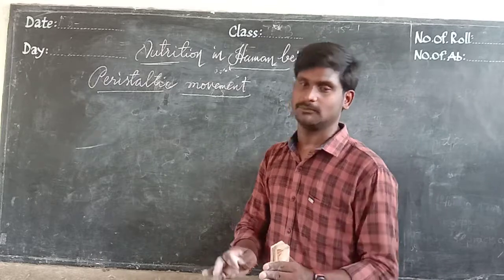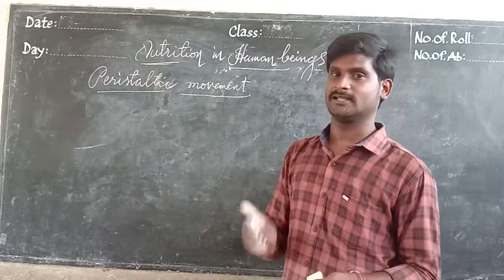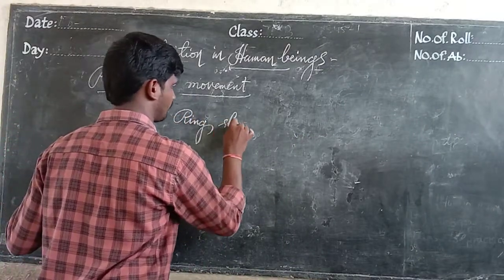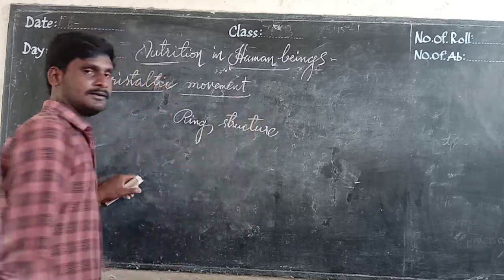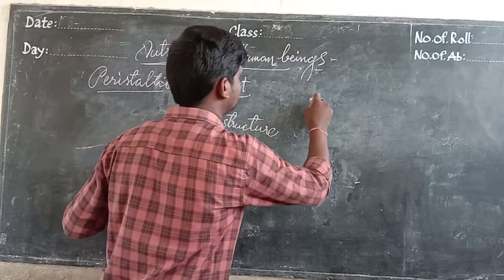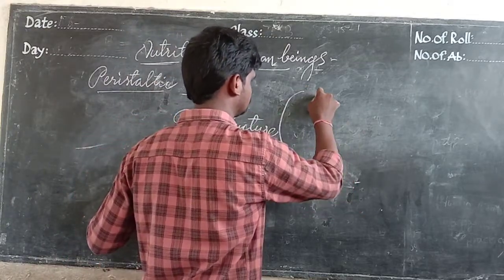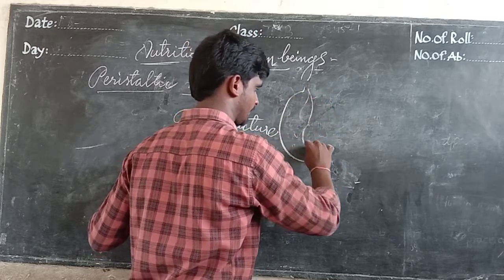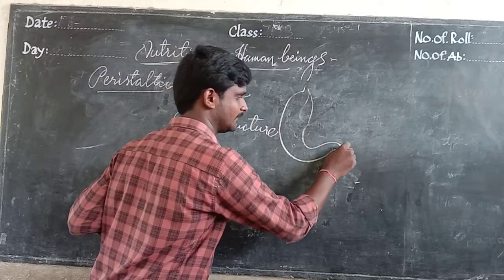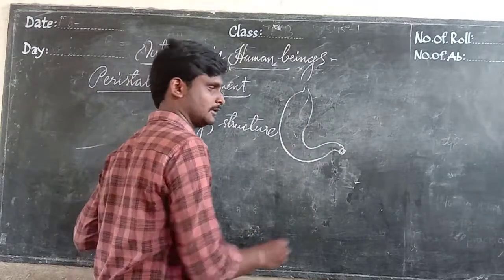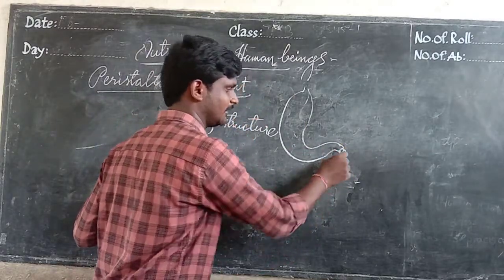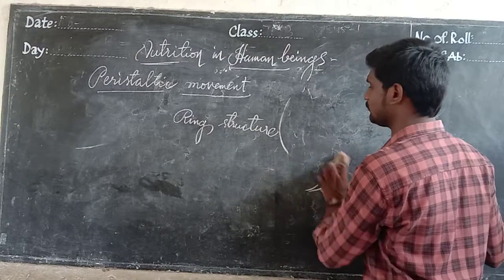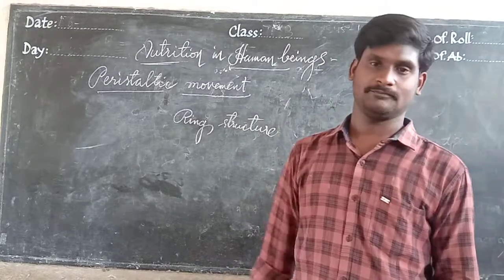At the end of the stomach and the starting place of the small intestine, there is a ring-type structure. That ring-type structure is a type of sphincter.